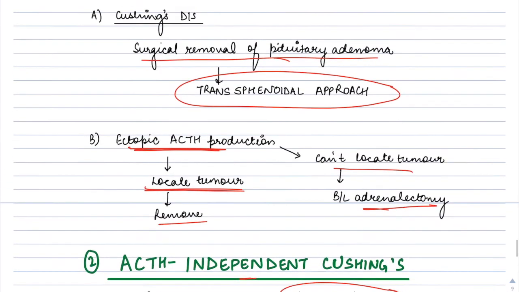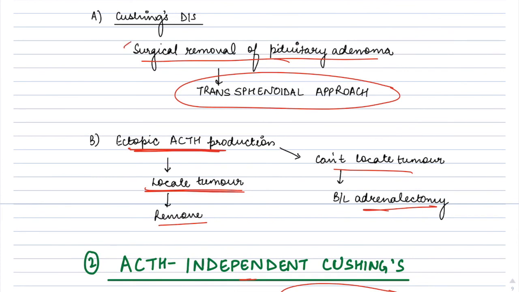Okay, also remember that in Cushing's disease, after surgical removal through the transsphenoidal approach, there are chances of relapse. So chances of relapse occur in a significant number of patients. In those patients, we can consider a second surgery, we can consider radiotherapy. In those patients, we can consider stereotactic radiosurgery, in which stereotactically high intensity radiations can be used for removing certain parts.